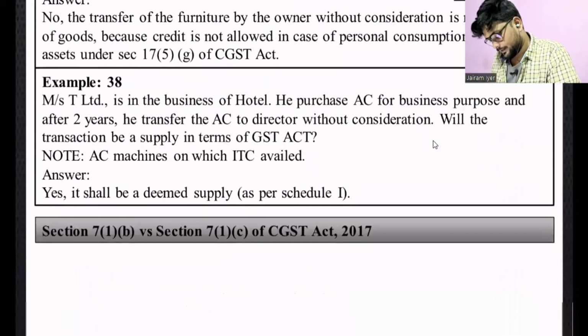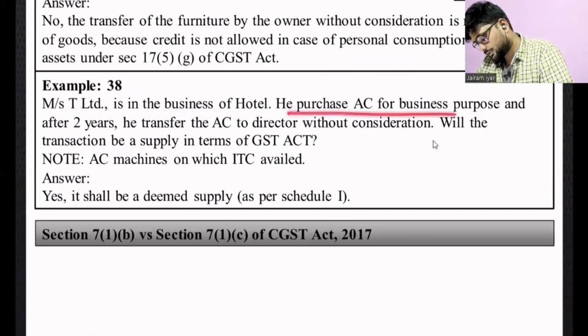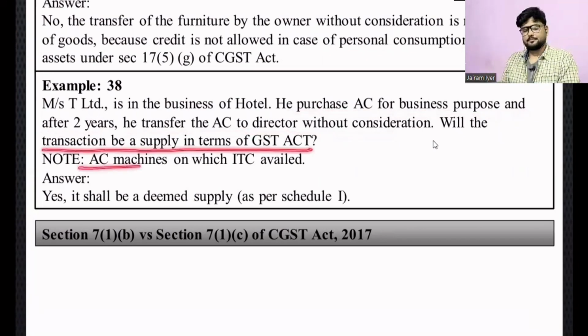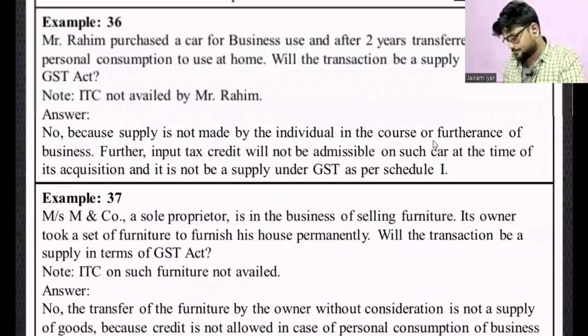Okay, the next one. Messrs. T Limited is in the business of hotel. He purchased AC for business purpose, and after 2 years, he transferred the AC to director without consideration. Will the transaction be supply in terms of GST Act, AC machines on which ITC has been availed? Yes, sir, this will attract ITC. Correct. GST will attract. It will be supply.